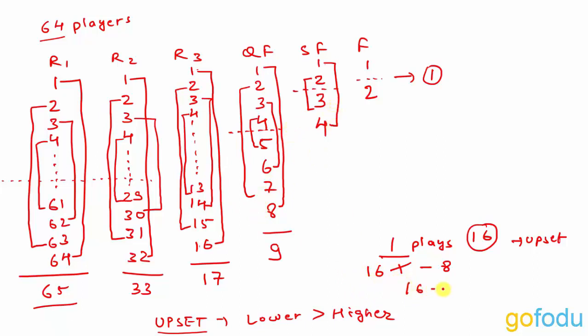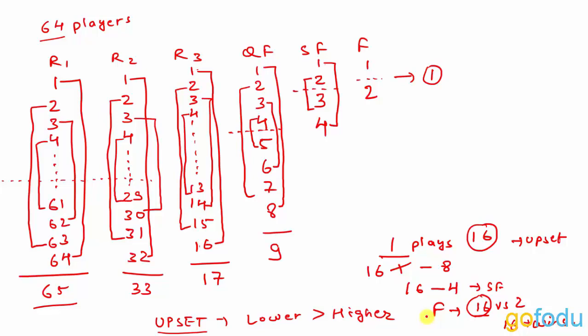So in semi-finals, 16 plays with 4, and if there is one more upset, then 16 again wins and reaches the final. In the final, 16 plays with 2 if there is no other upset than this. And if 16 has to win the tournament, then 16 has to cause one more upset, and if it happens, then 16 wins the tournament. So basically this is what is given in the question. Now we have to check each and every question that is asked, and solve it accordingly.